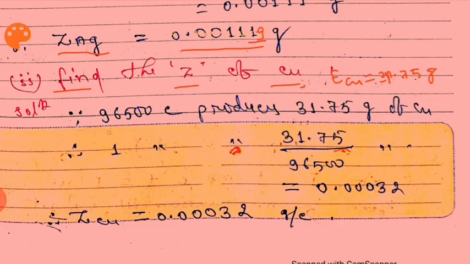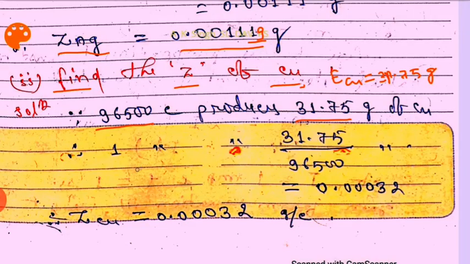So since 96,500 coulomb produces 31.75 gram of copper, 1 coulomb of charge produces 31.75 by 96,500 gram of copper.